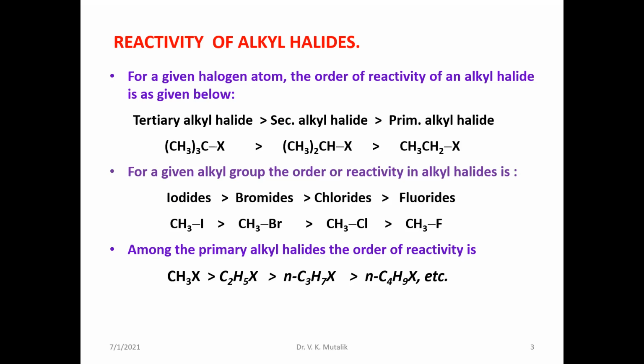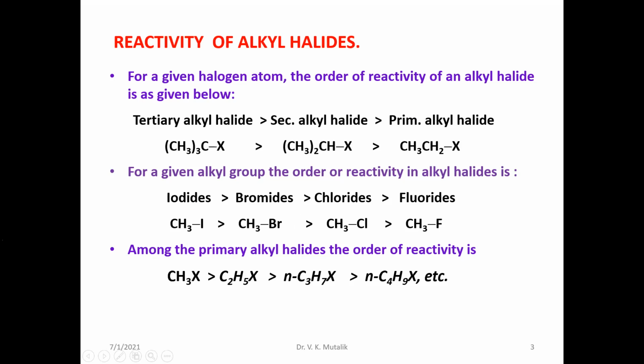Tertiary carbocations are more stable than secondary, than primary. In the same order, the alkyl halide reactivity is also explained. The alkyl group may be different. If the halogen atom remains the same, we follow the order of reactivity like this.